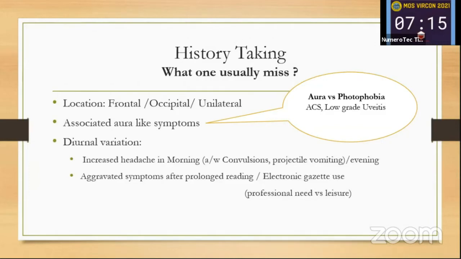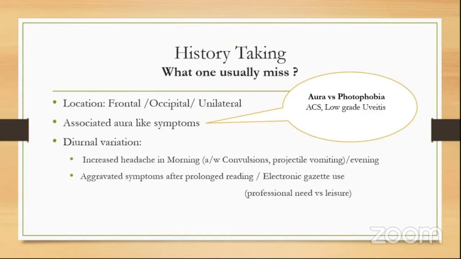What is the patient's age? What is the patient's occupation? All those basics should be retrieved while taking the history. And what one usually misses are details of which type of headache it is, whether frontal or occipital, unilateral or bilateral, and any associated aura-like symptoms in a unilateral case. But remember, not all unilateral headaches are migraine, because sometimes aura gets confused with general photophobia, and such a unilateral headache with photophobia can sometimes be a case of acute angle closure suspect, acute angle closure glaucoma, or low-grade anterior uveitis also. We have observed a few times that those get confused with migraine cases.